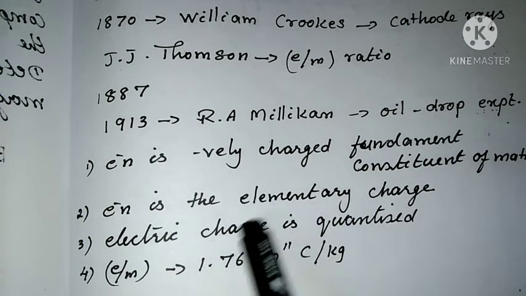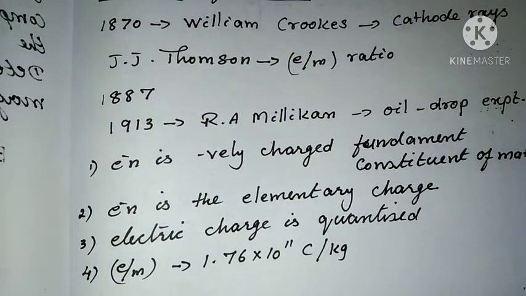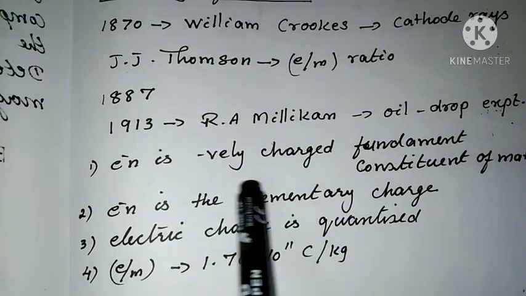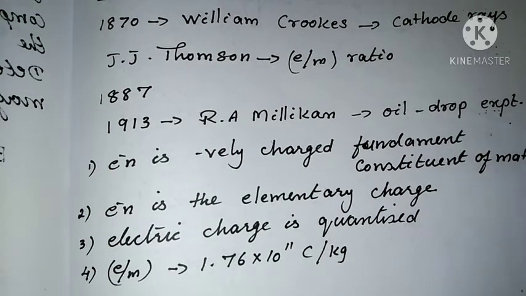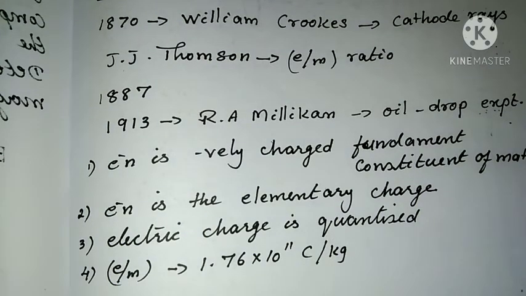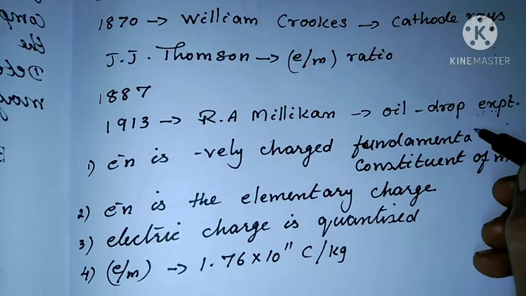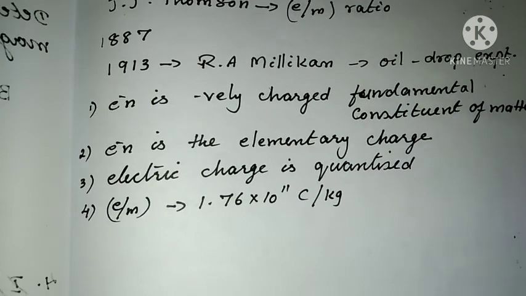After all these experiments, scientists concluded that the electron is a negatively charged fundamental constituent of matter, and the electron is the elementary charge.